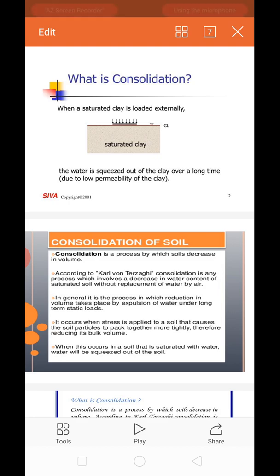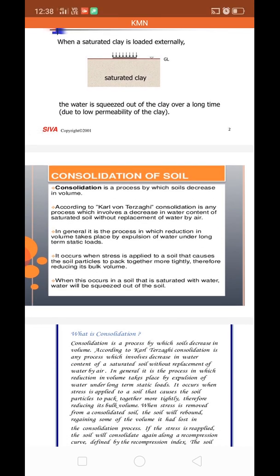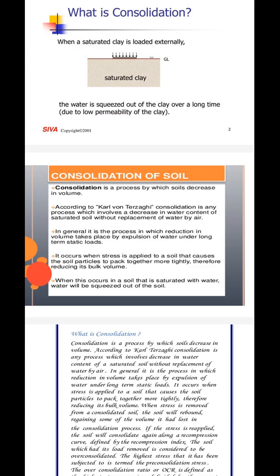You can define it as a process by which soil decreases its volume because of the removal of the water voids. According to Karl Terzaghi, consolidation is any process which involves a decrease in water content of a saturated soil without replacement of water by air.